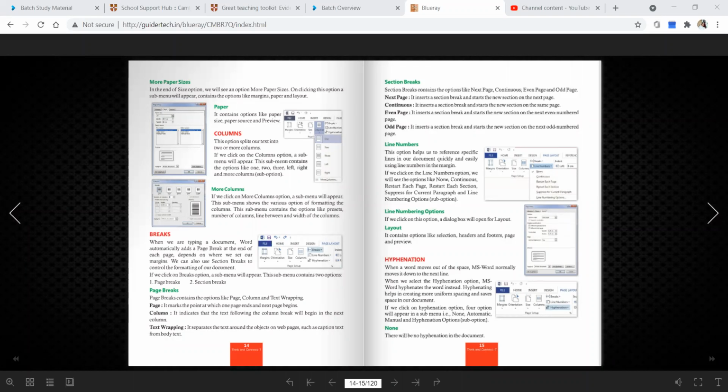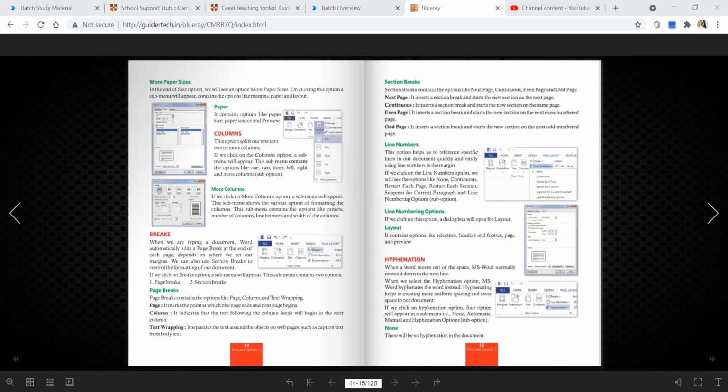In the layout section there is a header and footer part, but I think headers and footers actually come from Insert.